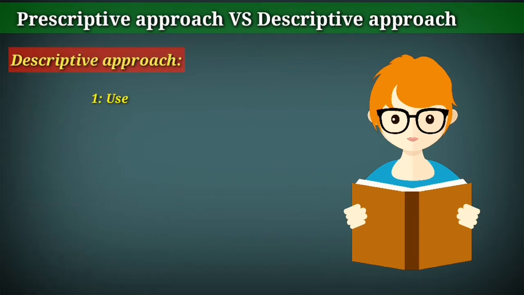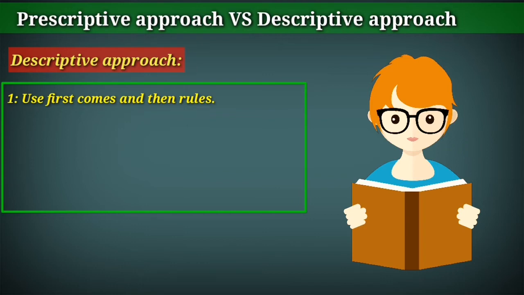Descriptive approach: use comes first and then rules. What does it mean? It means that this school of thought believes that rules should be drawn according to a language, that is how it is used in a society. They do not prescribe anything to a language, but they only describe how a language is spoken in a society. Simply, they do not prescribe any rules for language use, but first they observe a language, then collect samples and then attempt to describe the regular structure of a language as it is used.